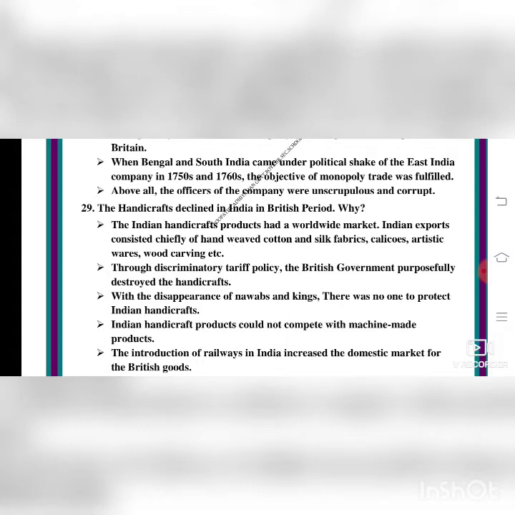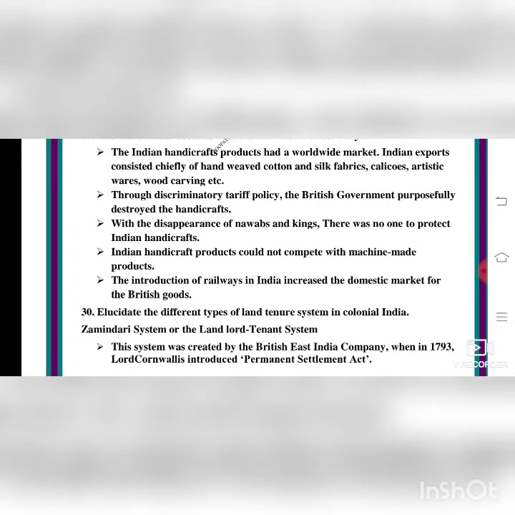The British government purposefully destroyed the handicrafts. With the disappearance of Nawabs and kings, there was no one to protect Indian handicrafts. Indian handicraft products could not compete with the machine-made products from England. We are doing handmade things, and they are bringing machine-made things into our country. With this, they were declining the handicrafts. The introduction of railways in India increased the domestic market for British goods.